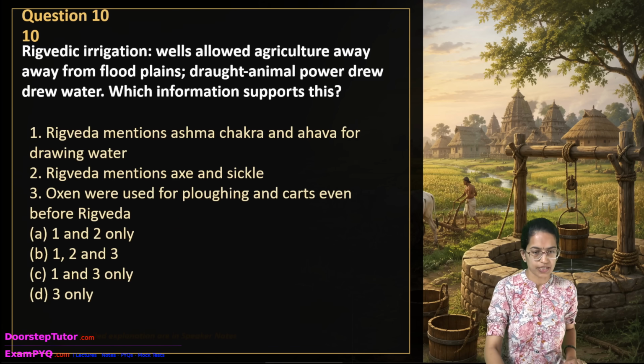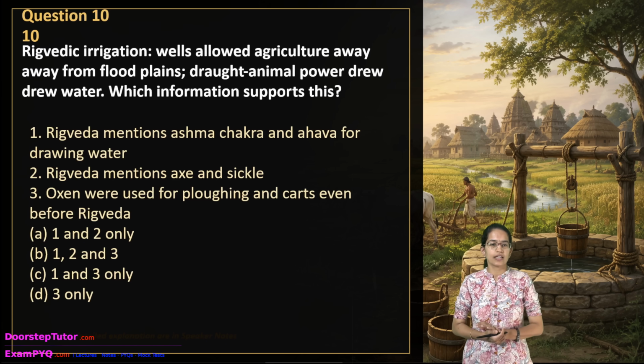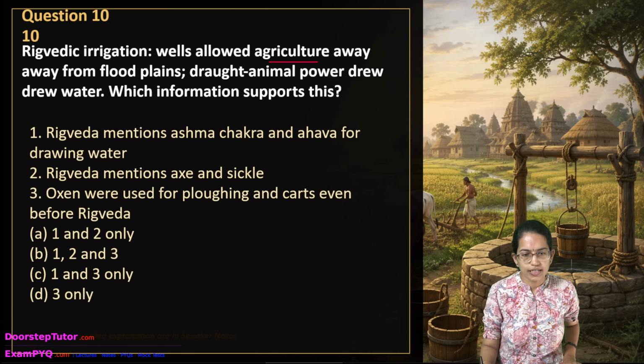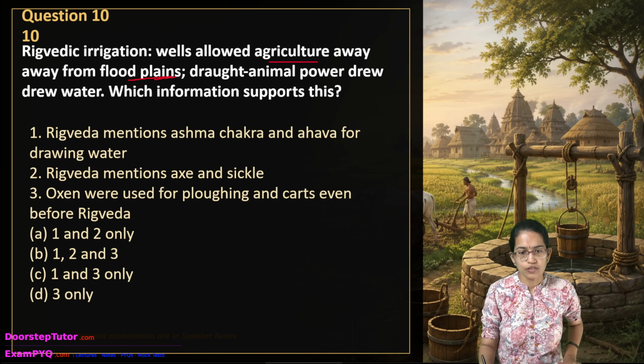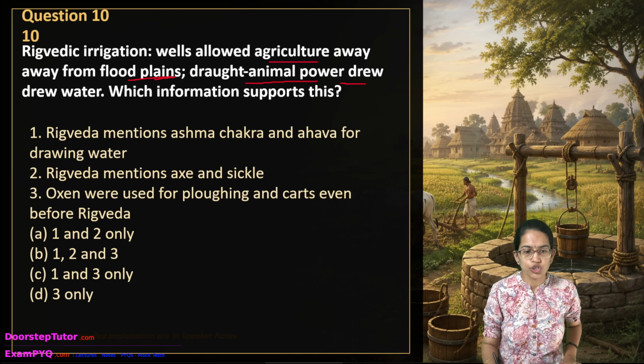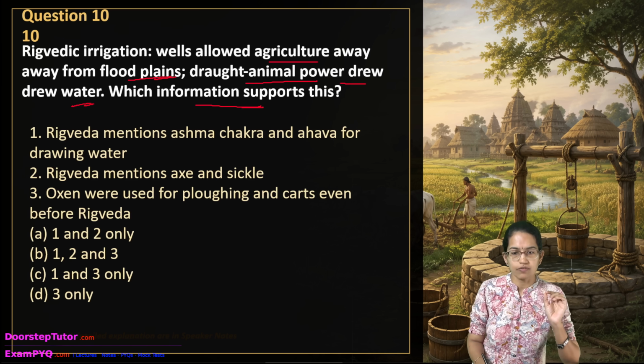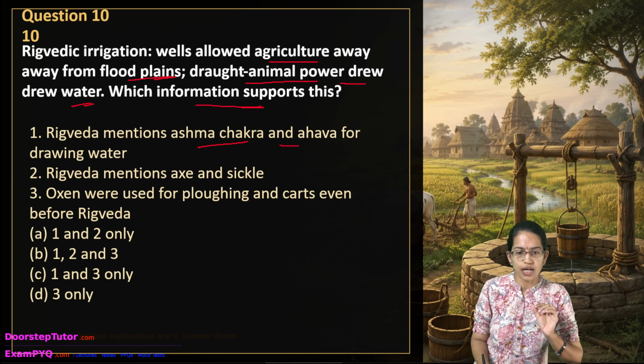Now the next question is regarding Rig Vedic irrigation. The wells allowed agriculture away from the floodplain, and draught animals provided power to draw water. Which of the following support this information? Now the statement says that the Rig Veda mentions the Ashmachakra and Avata for drawing water.